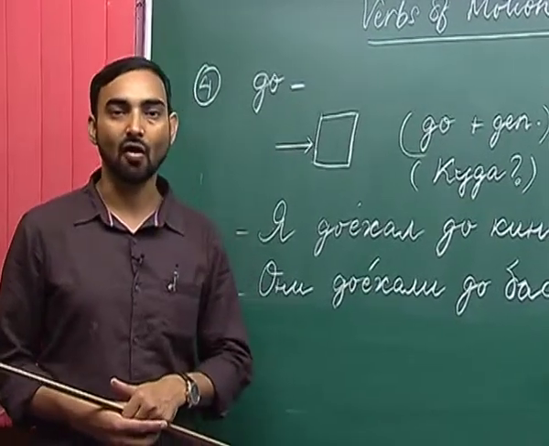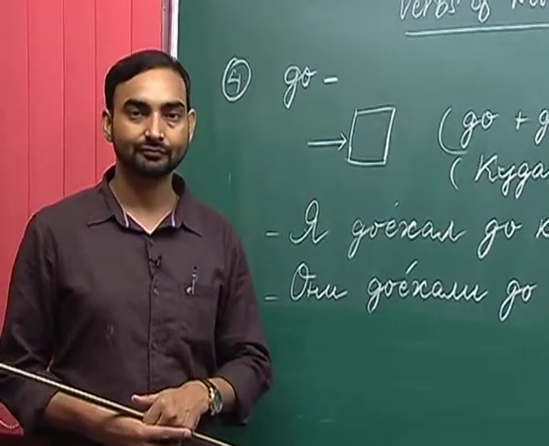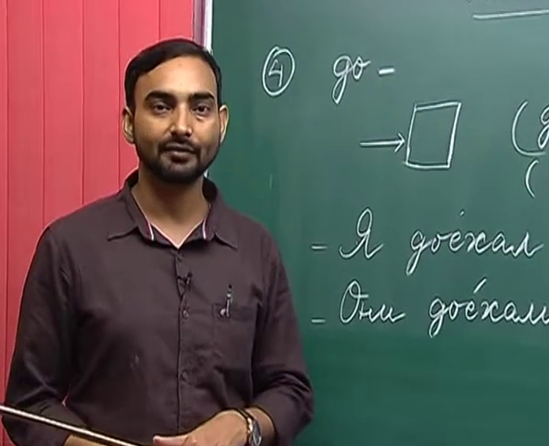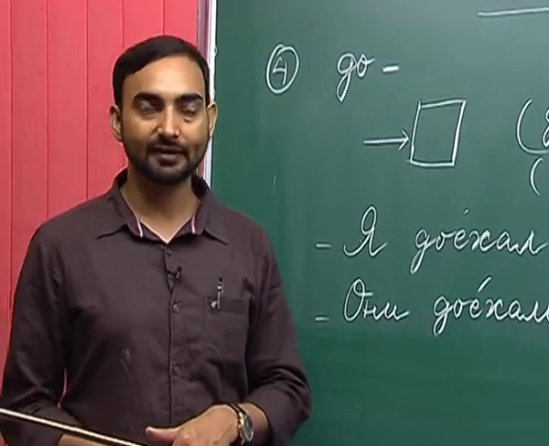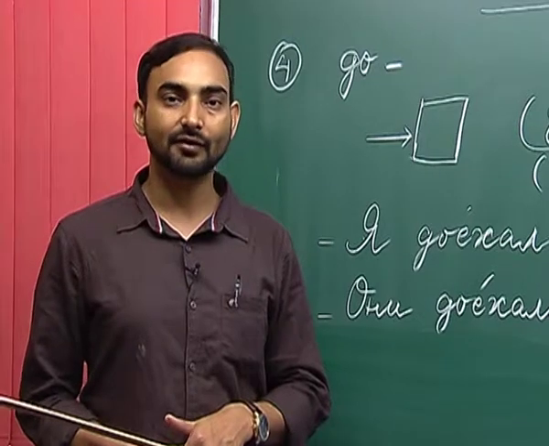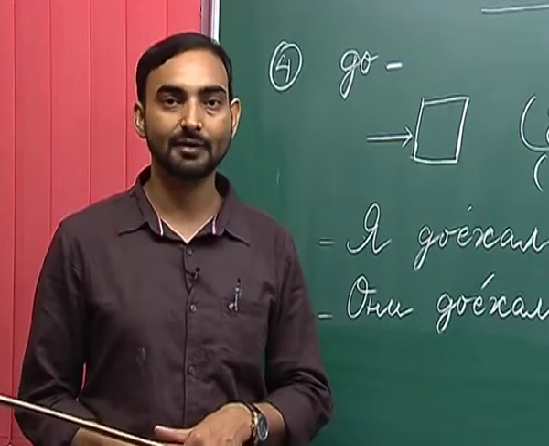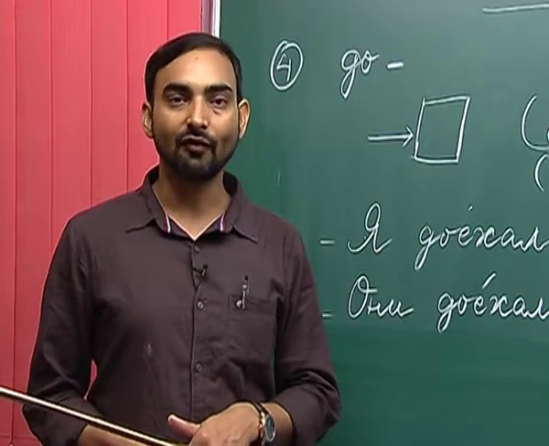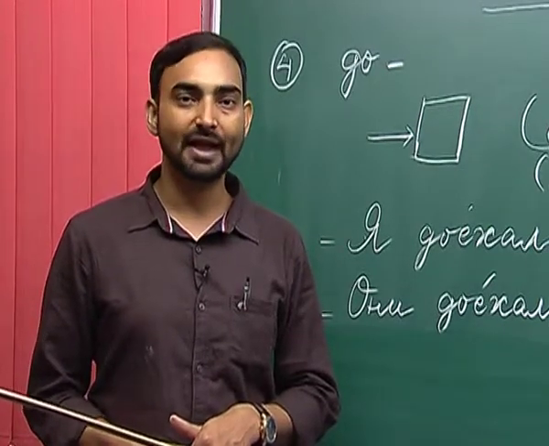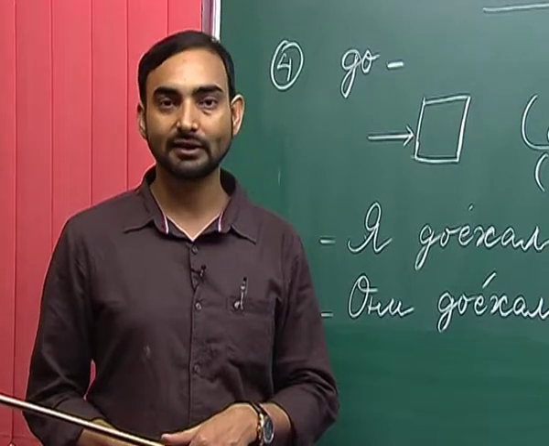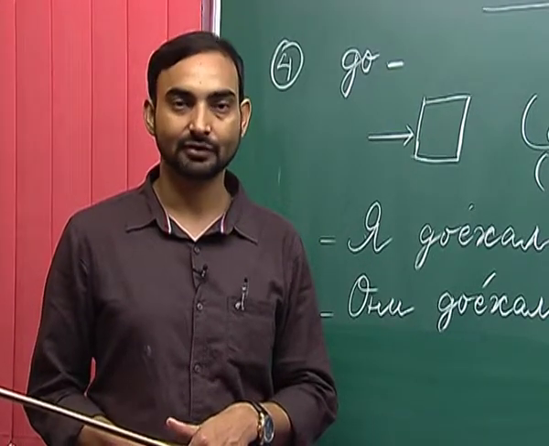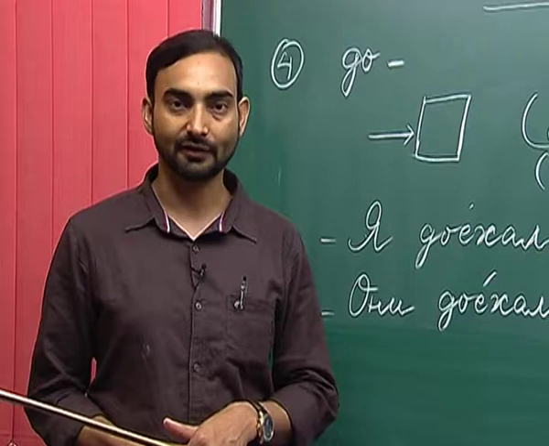So, this is all we have for today. What have we learned today? We have learned the prefixes with the verbs of motion, and how many prefixes have we discussed? We have discussed the prefixes в and вы, при and у, от and до, and под. So, we have discussed 7 prefixes.